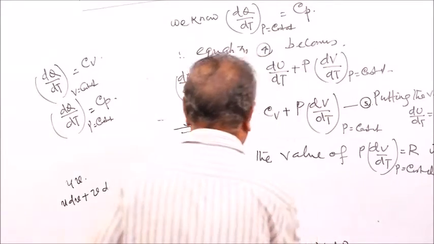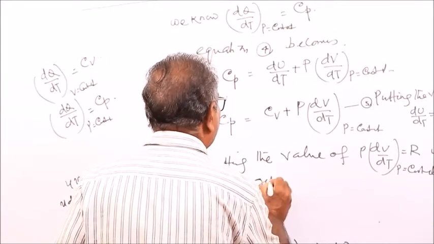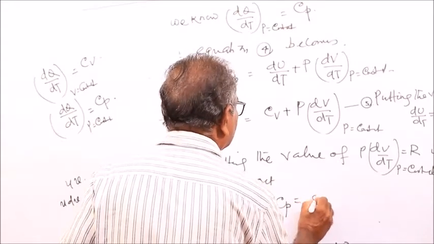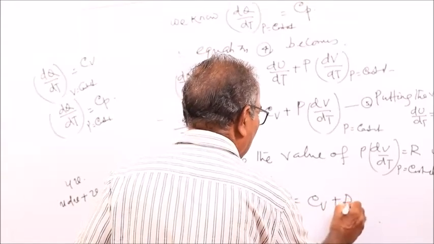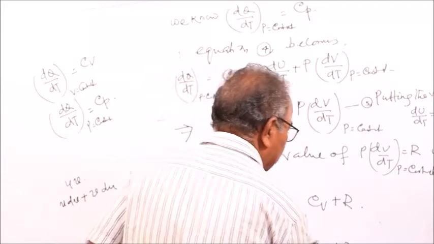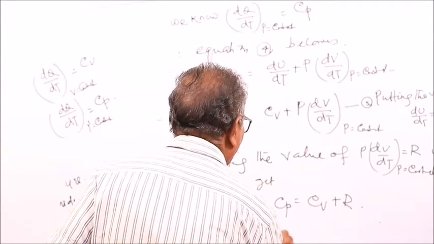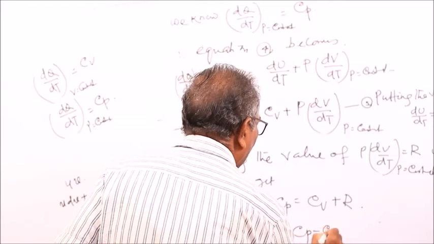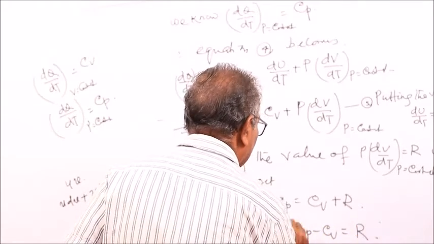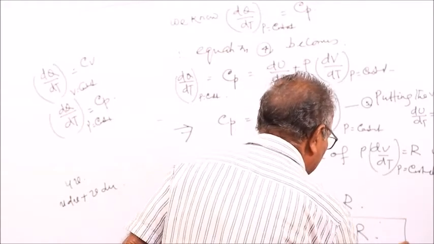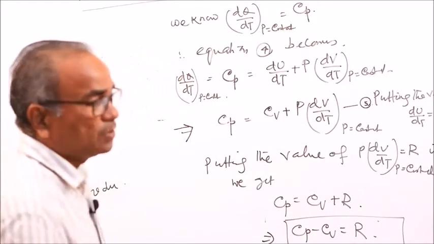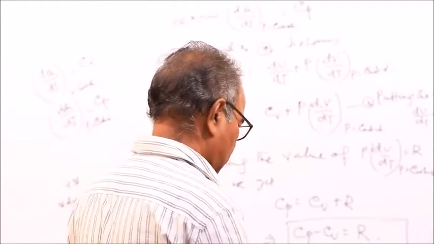So we get Cp is equal to Cv plus R, or Cp minus Cv is equal to R. That means Cp is greater than Cv by an amount equal to R, the universal gas constant.